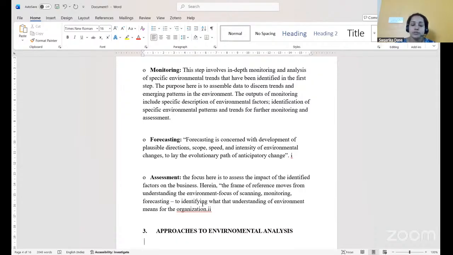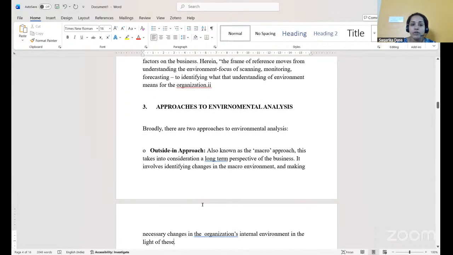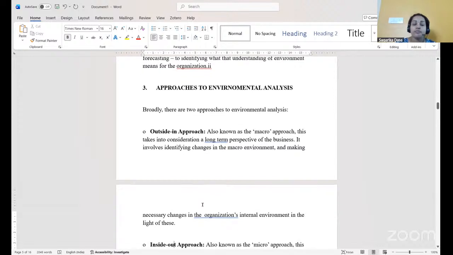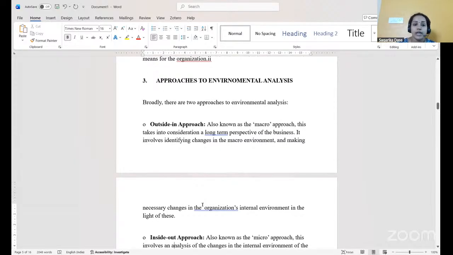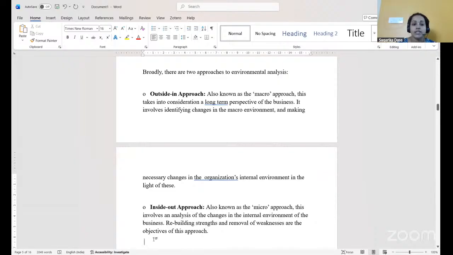So these are the steps which the manager will follow at the time of environmental analysis. Then, approaches to environmental analysis. In order to do the environmental analysis, there are two approaches available: the outside-in approach and the inside-out approach. That means we come from the outside to the inside. That is one approach, and the second is going from the inside to the outside.